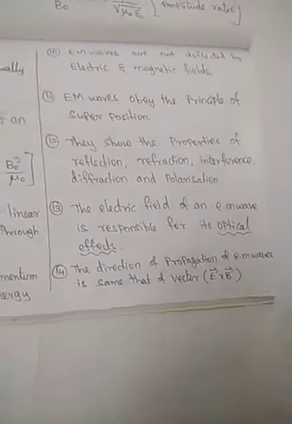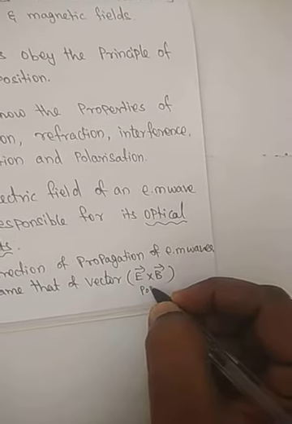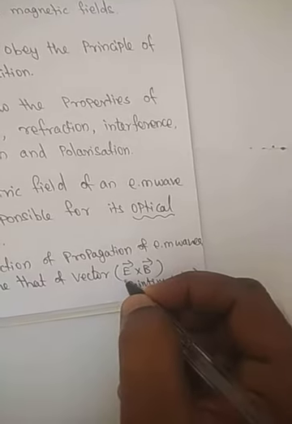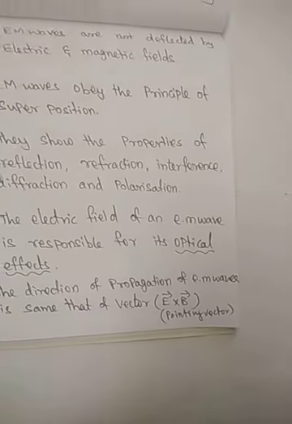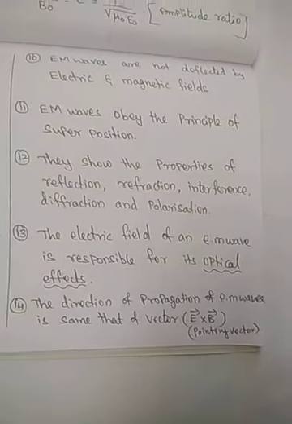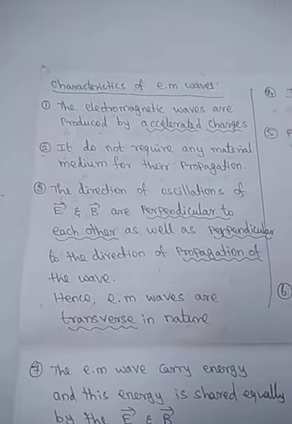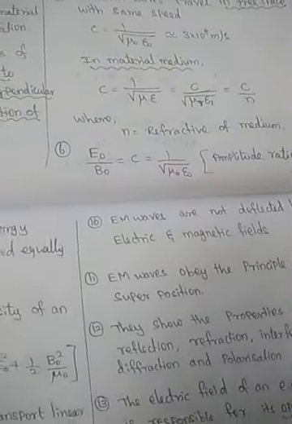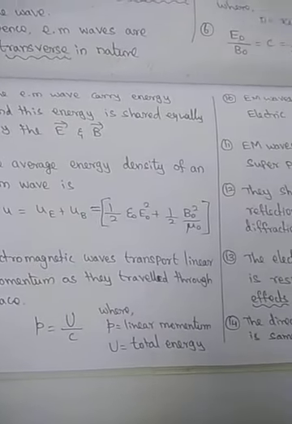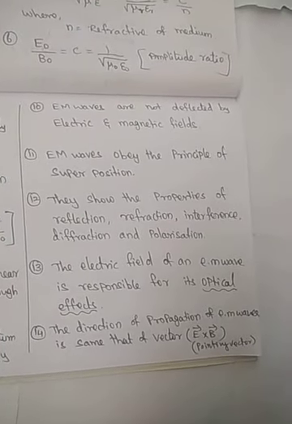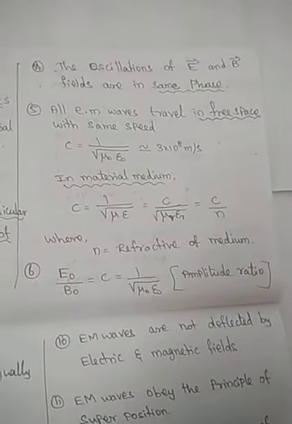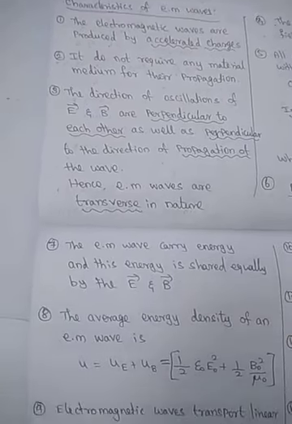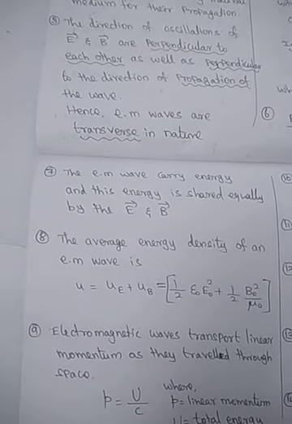It is out of syllabus. Just for information, this is the Poynting vector, which represents the propagation direction of the electromagnetic waves. Dear students, these are the characteristics of electromagnetic waves. Understand this concept? Very simple. Electromagnetic waves are used in radio communication, television communication, and signal transmission for satellites. Even cell phone communications happen because of electromagnetic waves.